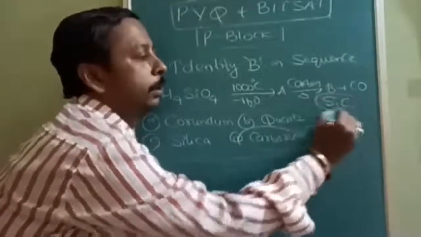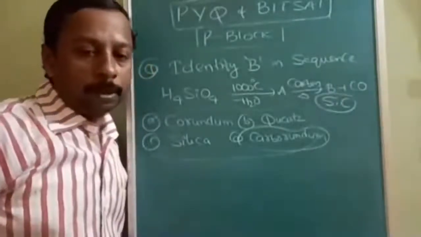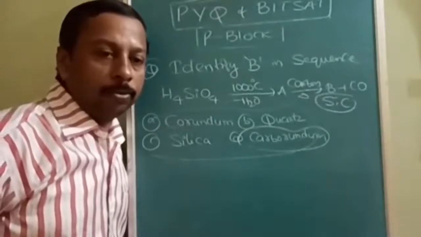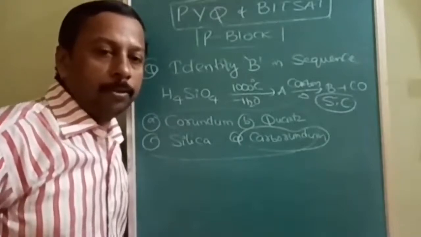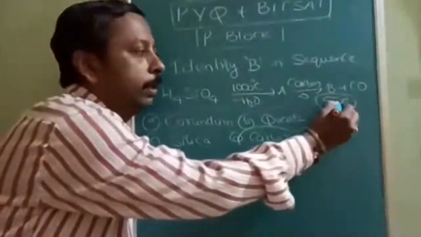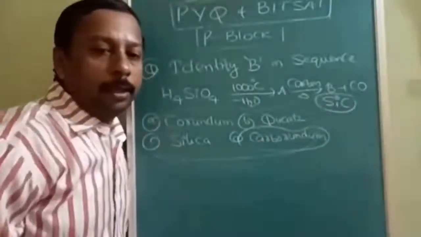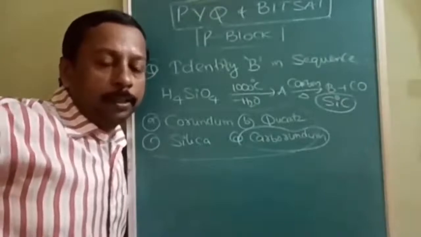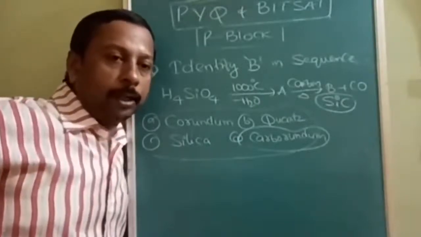SiC, silicon carbide, is the final product. Option D is correct, and it is similar to diamond. Only, in diamond there is carbon-carbon linkage. Here, at alternate places, silicon will be there. Therefore, it is less hard than diamond but very similar to diamond. Understood?